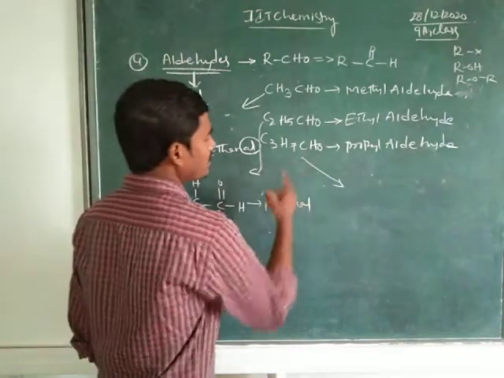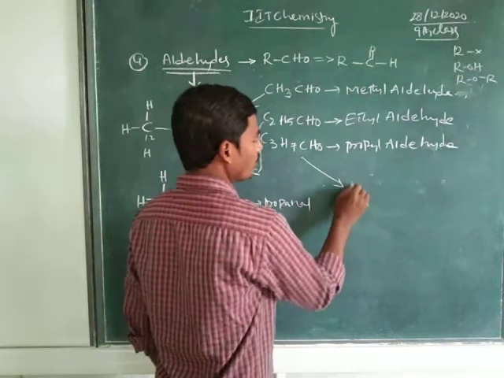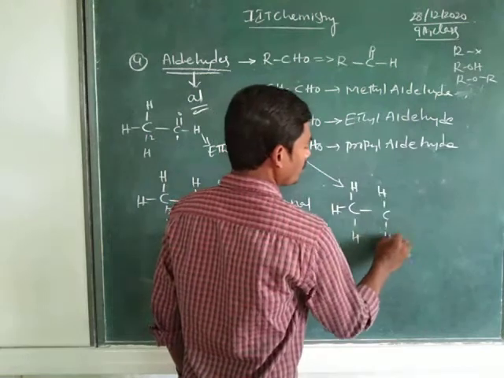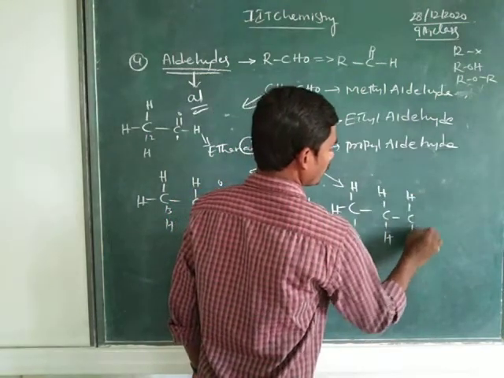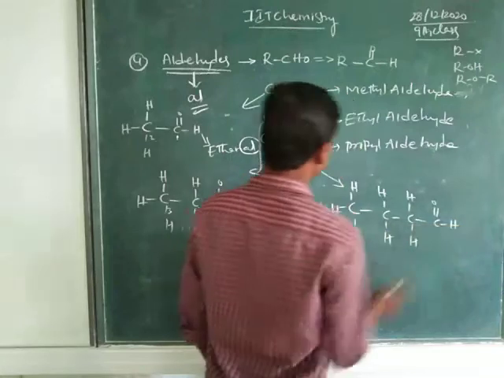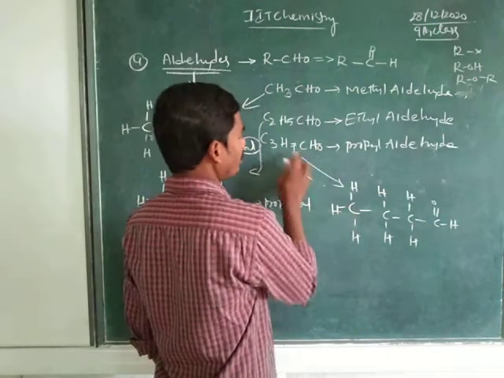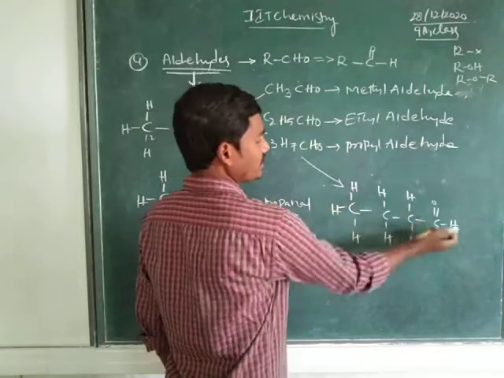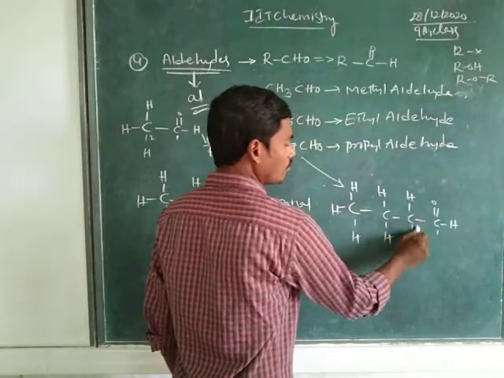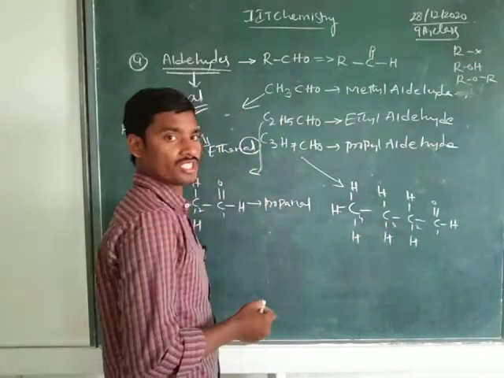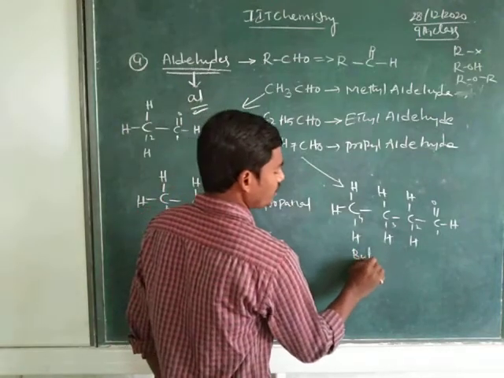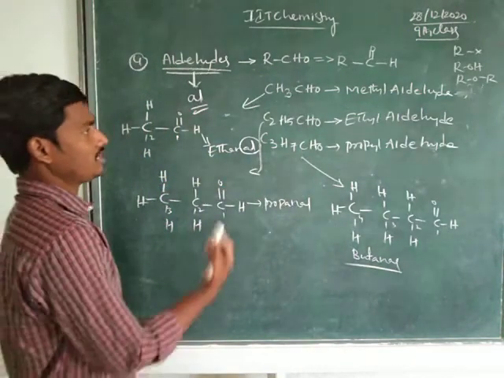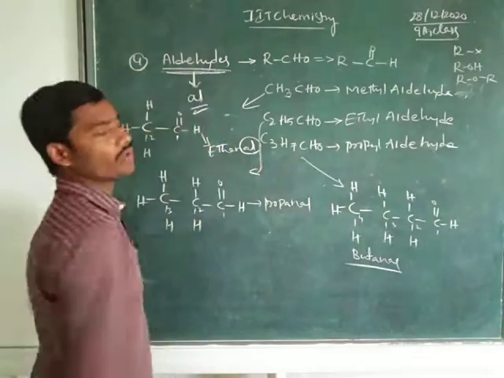Similarly, suppose you take this example, here totally 4 carbons are there, C3H7 and CHO. So 1, 2, 3, 4, 5, 6, 7, and CHO. See here, the number of carbons is 1, 2, 3, 4. There are 4 carbons. That's why we consider but, 4 means but. So butanal. These are some examples of the functional group of aldehydes.